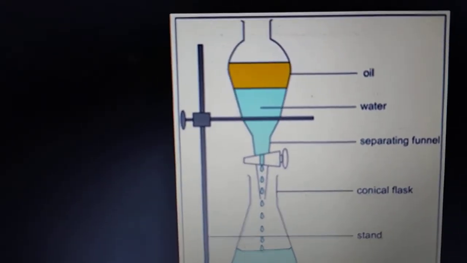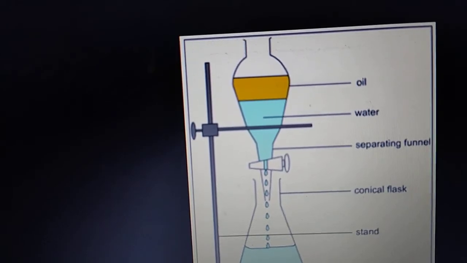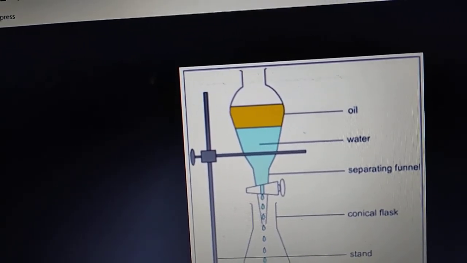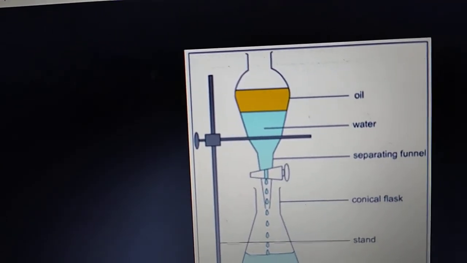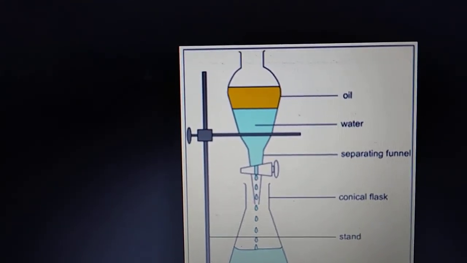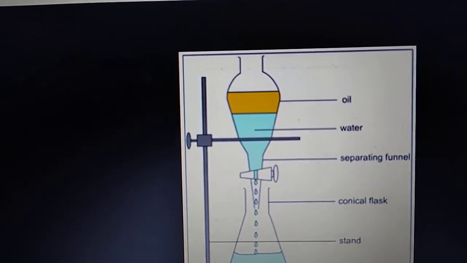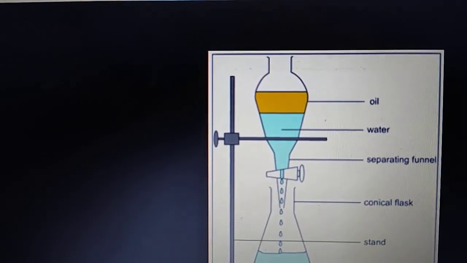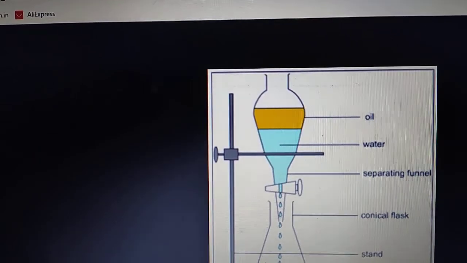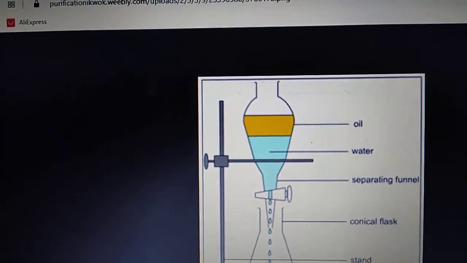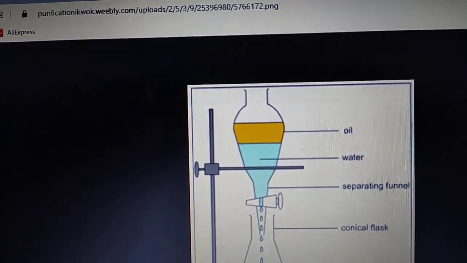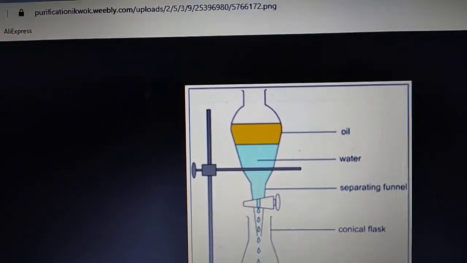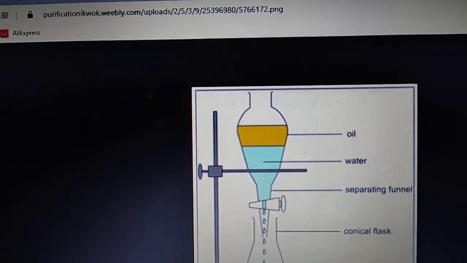You can see here the separating funnel. First of all, see the setup of the separating funnel method. Here you are going to take oil and water in the separating funnel. Now this separating funnel is clamped on an iron stand and allowed to stand for some time so that the two layers get separated.